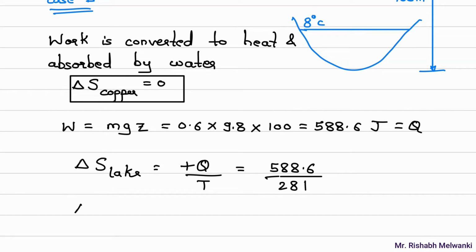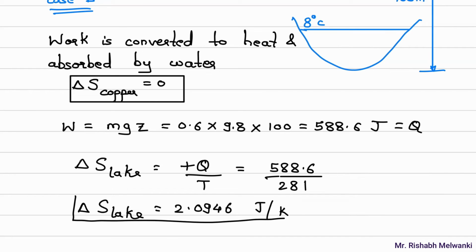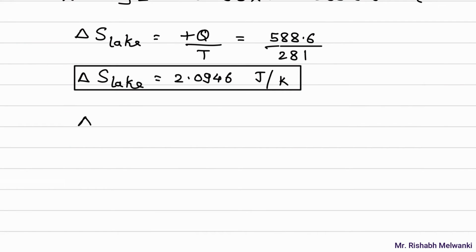So delta S of lake, that value is equal to 2.0946 joule per Kelvin. Now what finally is asked in the question? Delta S of universe, right? So delta S of universe will be delta S of copper plus delta S of lake.